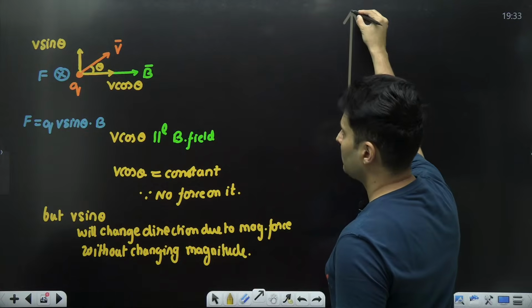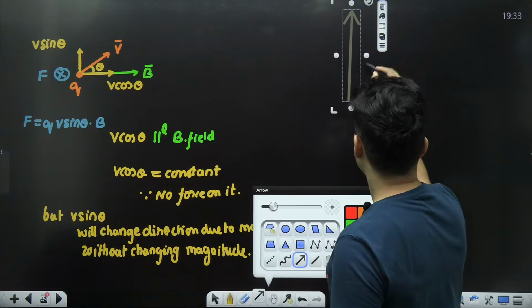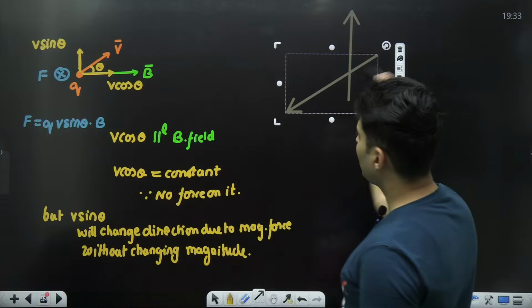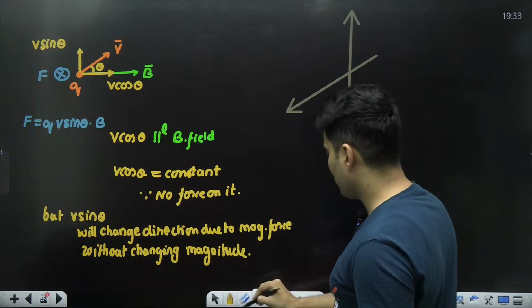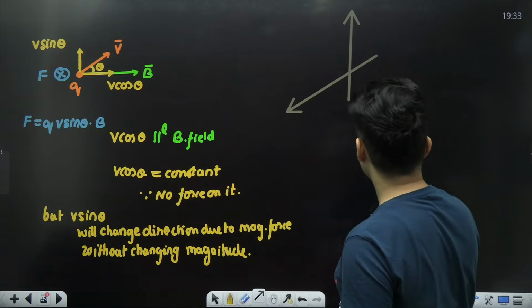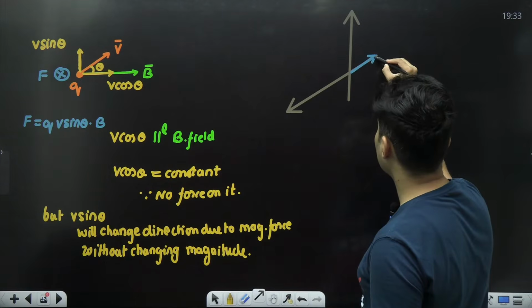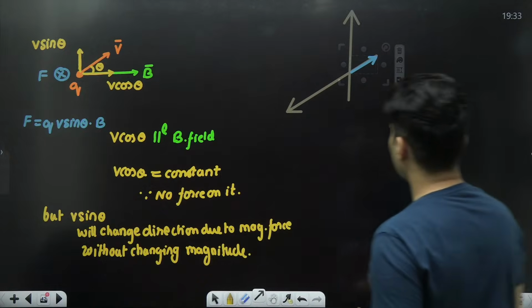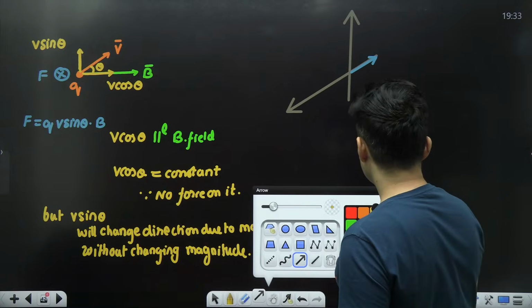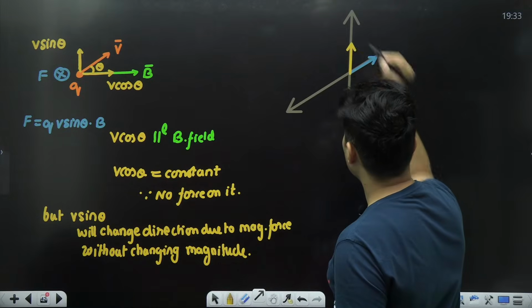Just imagine this is your vertical axis. This is the axis which is coming out of the plane of the board. I'm trying to show it in 3D. The force is inwards. That means on that charge, the force is like this. I'm trying to show a 3D view of this. The v sin theta component is over here.